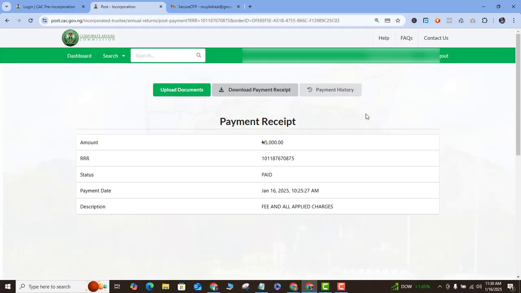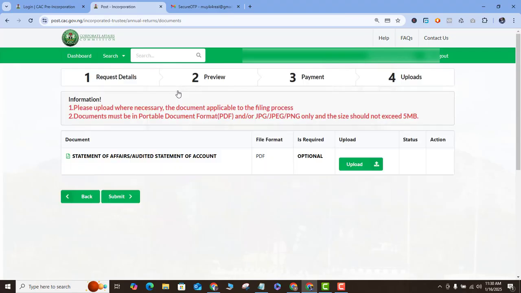Once you make your payment, it's going to redirect you to this page. You can just download your payment receipt here, and then you go to the last stage of this filing, which is to upload documents. So I'm going to click on upload documents.